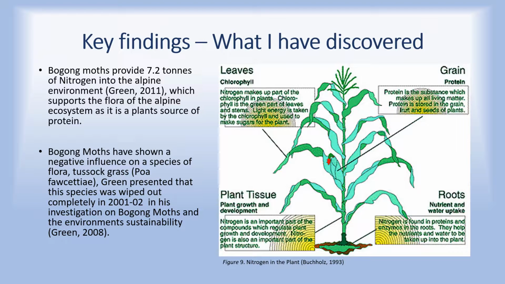What I have discovered during my inquiry is a positive contribution bogong moths have on the alpine flora. When bogong moths migrate, they provide 7.2 tonnes of nitrogen into the alpine environment (Green, 2011). This image demonstrates how nitrogen is useful for plant sustainability. Although bogong moths provide a positive element to the alpine flora, a study conducted in 2001 and 2002 demonstrates negative impacts.